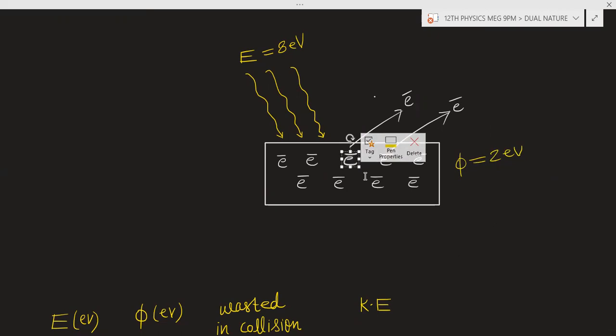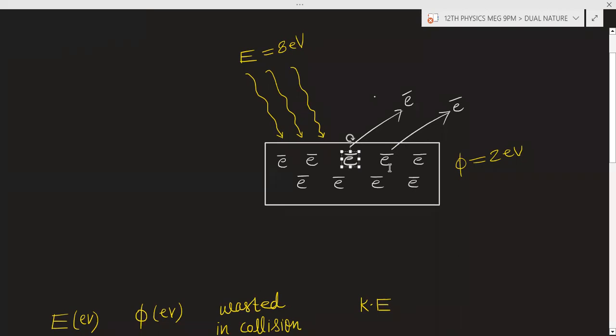Now if this electron has some collision with a neighboring electron, some energy will be wasted there, so the remaining energy will be less than 6 electron volt.